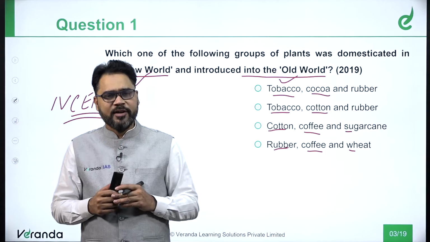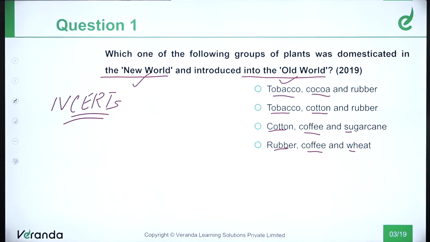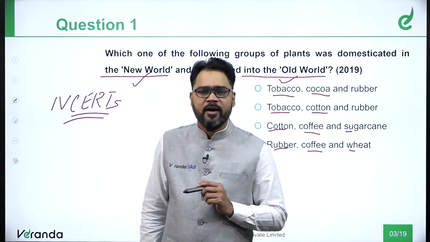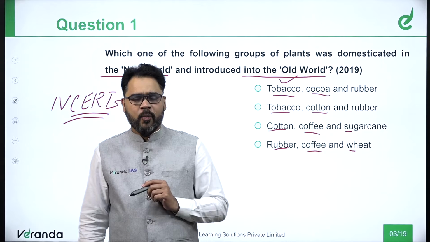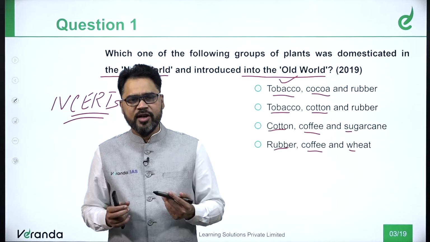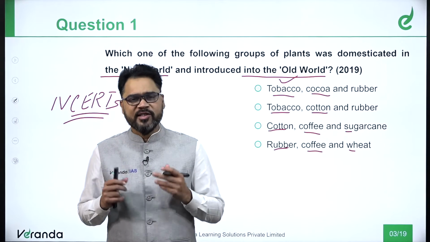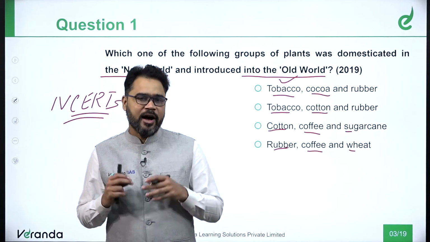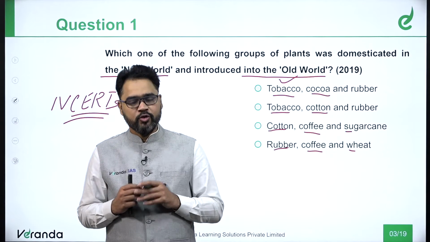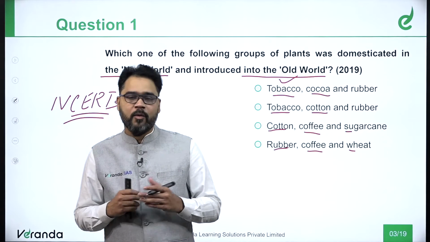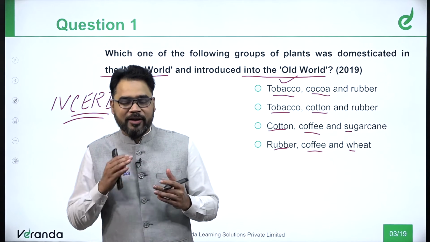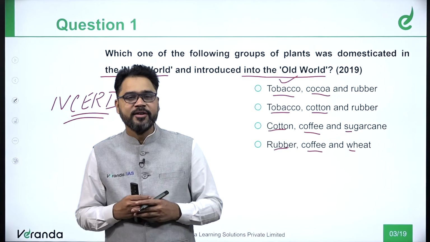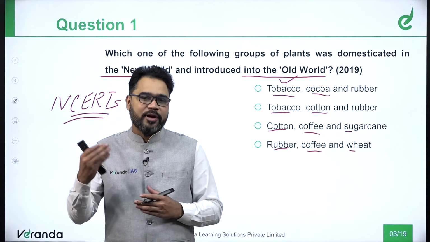Initially it all started with Spain and Portugal. Columbus was Spanish. Vasco da Gama was Portuguese. We all know how excited both these countries and both these people were to reach India. However, Vasco da Gama reached India, and Columbus reached the West Indies Islands, later on America.